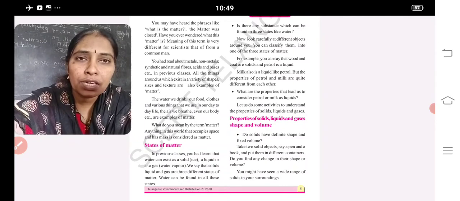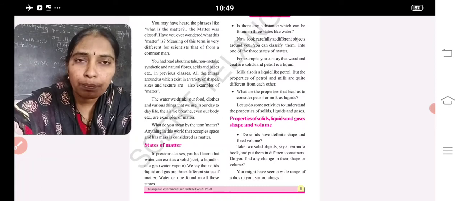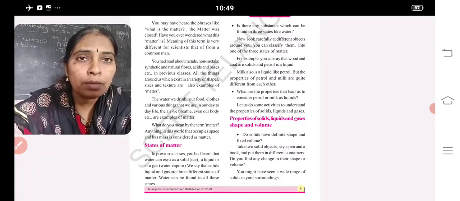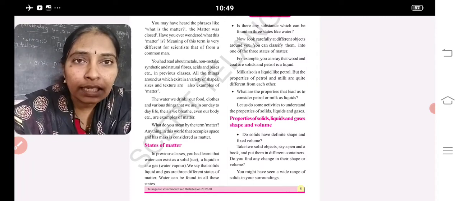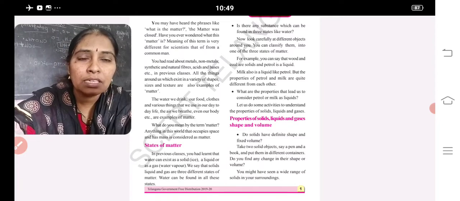Solids have a definite shape and definite volume. Why? The arrangement of molecules in solids is very close, very tightly packed. Due to that, they get a definite shape and a definite volume. Then compressibility. What is meant by compressibility? When pressure is applied, if its volume decreases, then it is said to be compressibility. Compressibility of solids is less than liquids and gases.